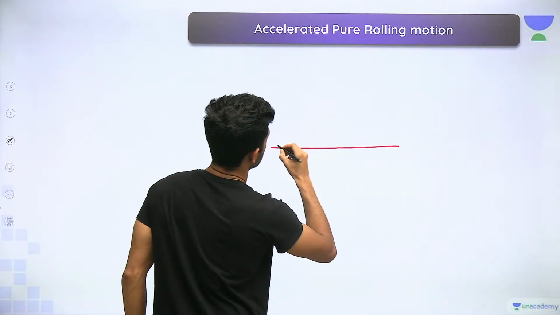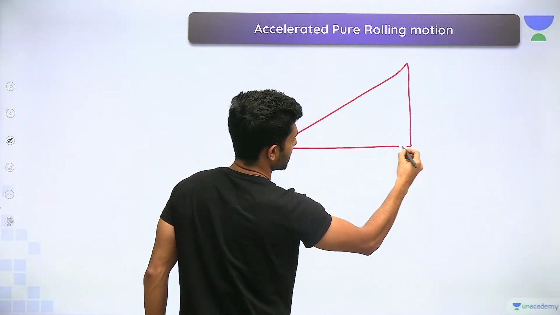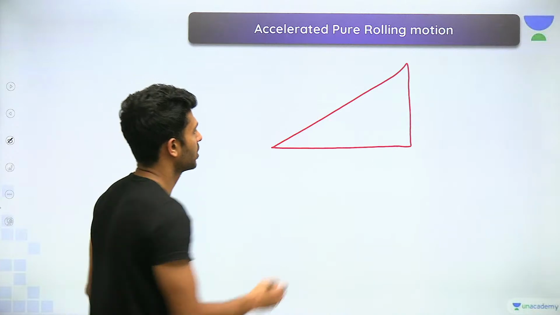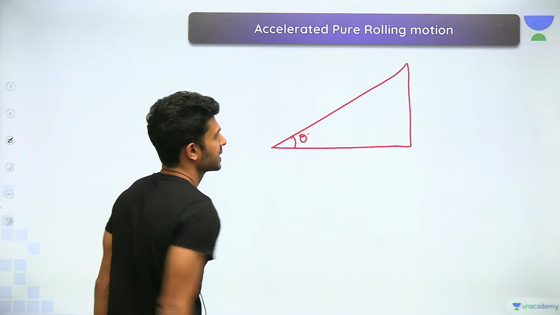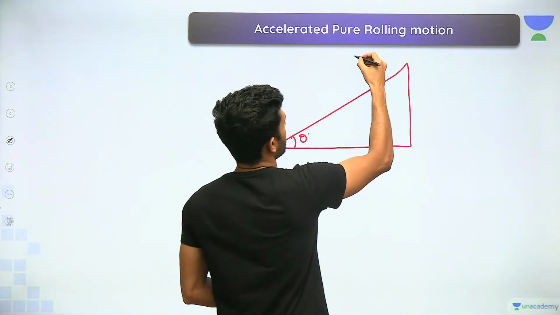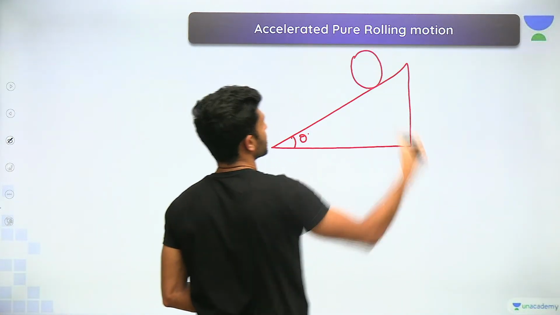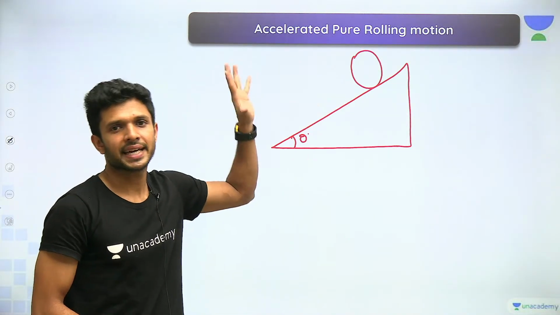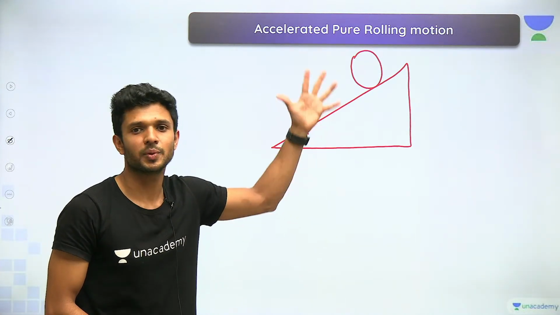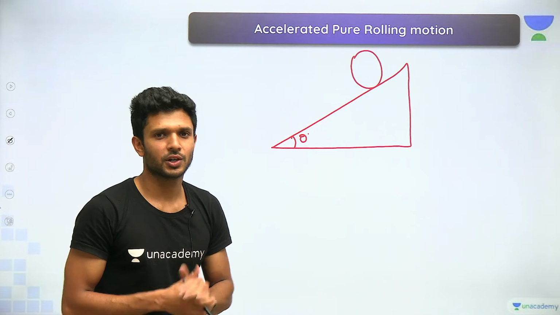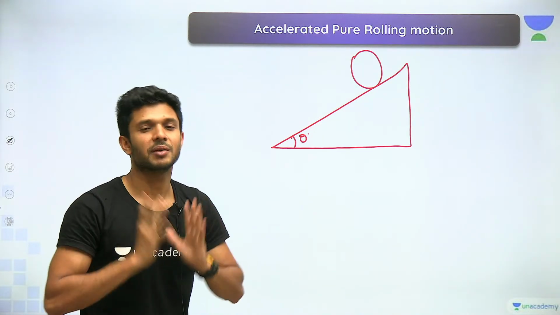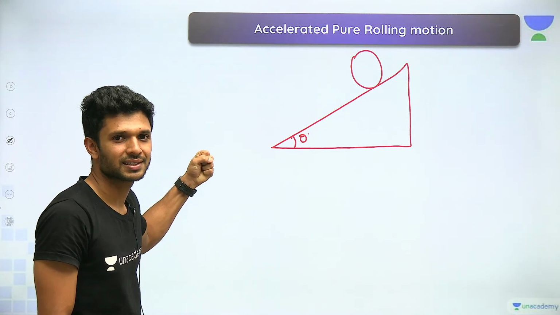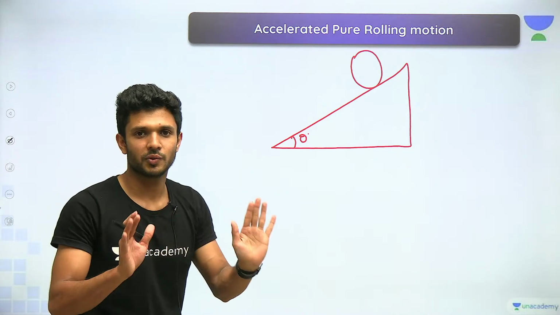We are going to consider, I am drawing a very good figure so that each and every force that you mark will be clear to everyone in the classroom. An inclined surface, an angle theta. I am having a big sphere on top of this inclined surface. Looking at it, you can simply say that yes, this is going to be an accelerated motion. Why? Because those who learned the laws of motion chapter will know that a component of the weight will be acting to accelerate this body. Yaad hai? Those who don't remember, don't worry, I'll explain.